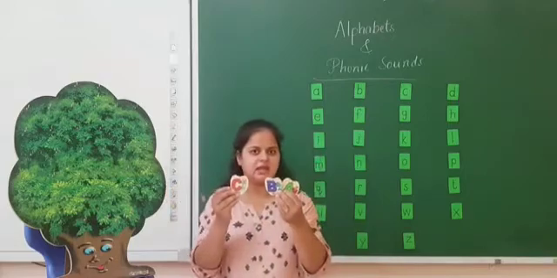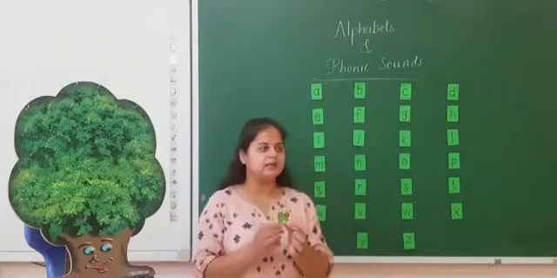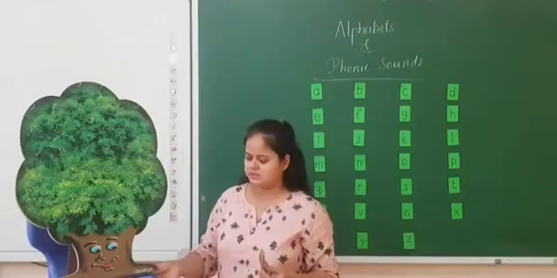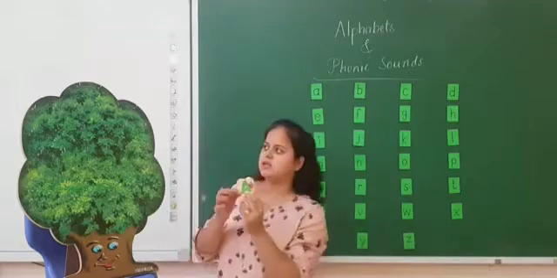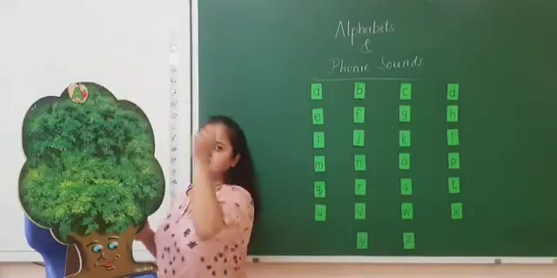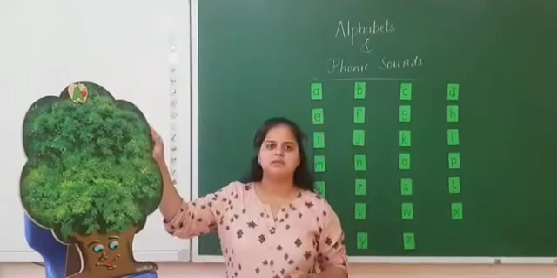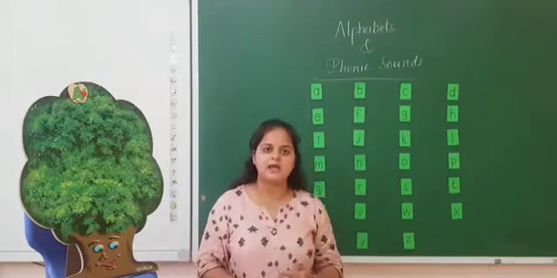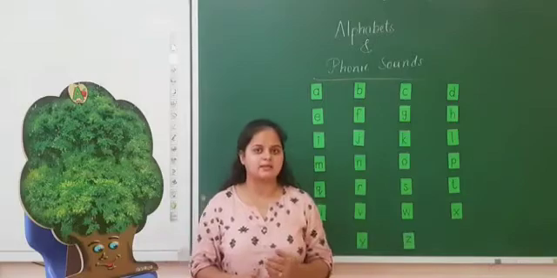We will hang these alphabets serial wise according to alphabetically A, B, C, D, serial wise we will hang it on the tree. So let's start this activity. The first is A, capital A. We will hang it here. This is small a and this is capital A, and the A makes sound A: apple, ant, axe.